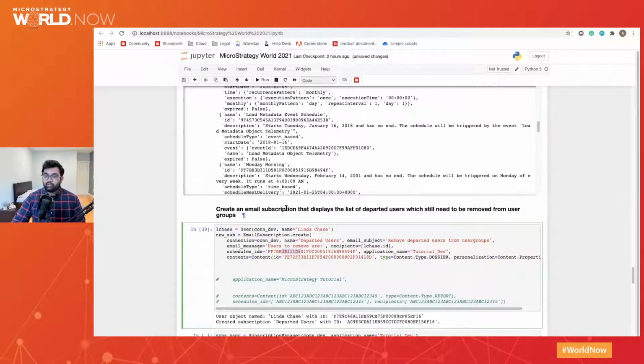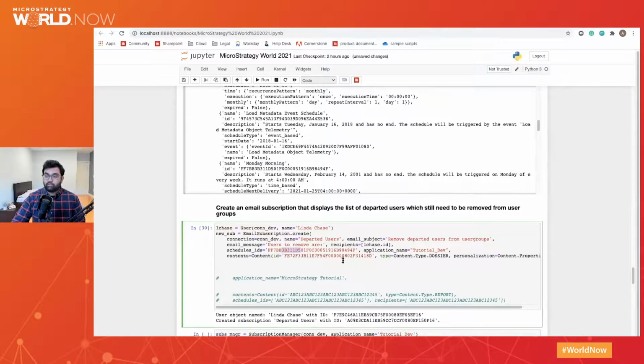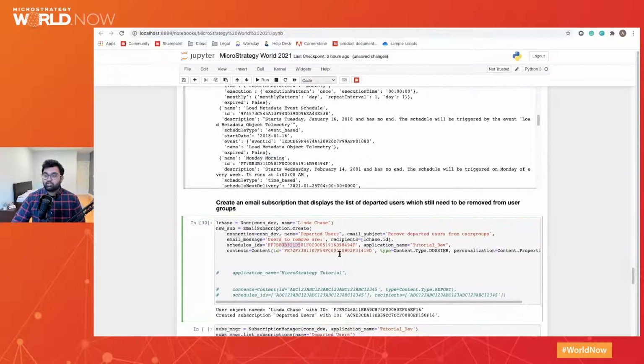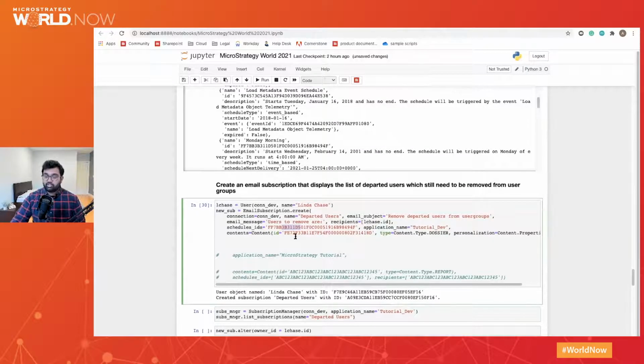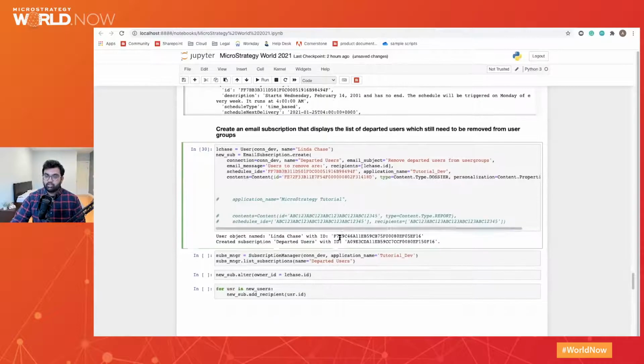Every Monday, I would like to send a subscription that displays the list of departed users, which still need to be removed from a user group, right? And I would like this to be sent out to a particular user administrator that I created just before called Linda Chase. And the contents will be a report of all the departed users.